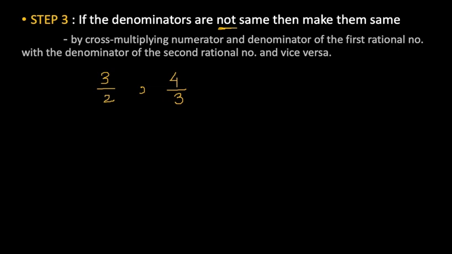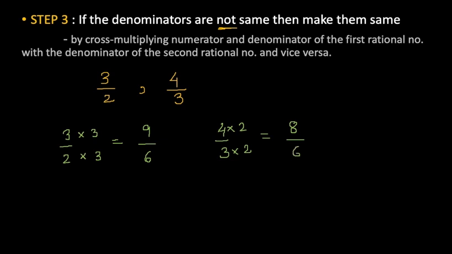We will multiply the first rational number 3 by 2 by the denominator of the second, both numerator and denominator. We multiply both of them by 3. So it will become 3 3s are 9 by 2 3s are 6. Then we will multiply the second rational number by the denominator of the first: 4 into 2 upon 3 into 2. So 4 multiplied by 2 is 8 and 3 multiplied by 2 is 6.